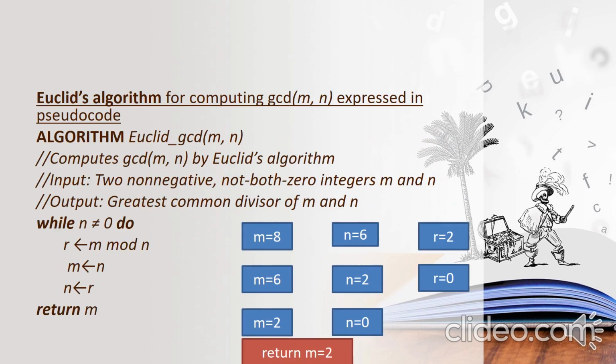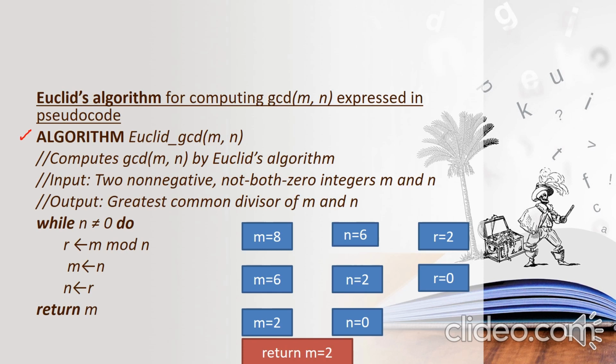Let's see now the algorithm of GCD of m, n. The first line needs to be the algorithm heading, that is, algorithm, and then the name. The name you choose should serve the problem's purpose. So here I'm going to find the GCD of numbers using the Euclidean approach, so Euclid underscore GCD. Next, the parameter list. If you're supplying any parameters, then you can specify them here.